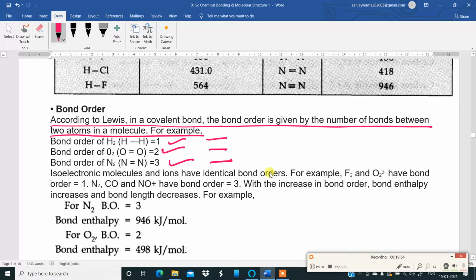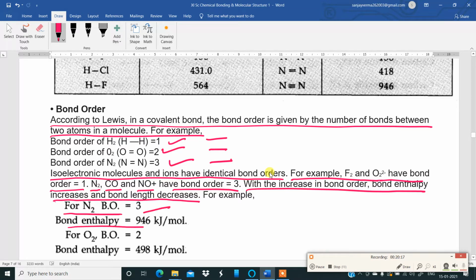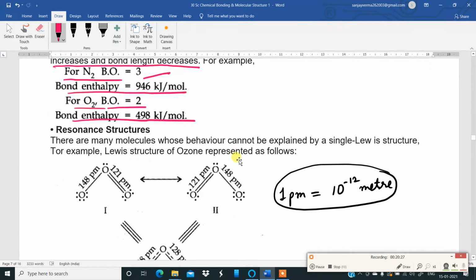Now isoelectronic molecules and ions have identical bond orders. For example, chlorine and the peroxide ion O2 2 minus have bond order 1. Nitrogen, carbon monoxide and NO plus have bond order 3. With the increase in bond order, bond enthalpy increases and bond length decreases. Remember this. Bond length becomes less. For nitrogen, bond order is 3 and bond enthalpy is 946; for oxygen, bond order is 2 and enthalpy is lower. This is all about bond order.